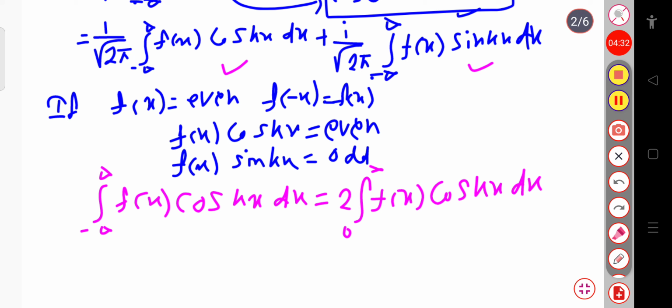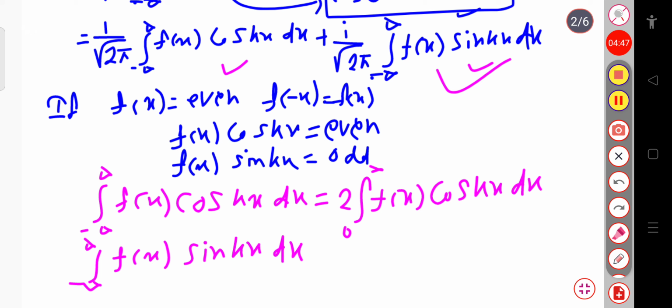And again, the second term, minus infinity to plus infinity of f of x sin kx dx, will be equal to 0 because this is an odd function. For this odd function, from minus infinity to plus infinity, the integral goes to 0.